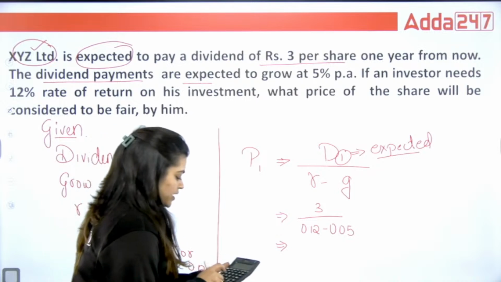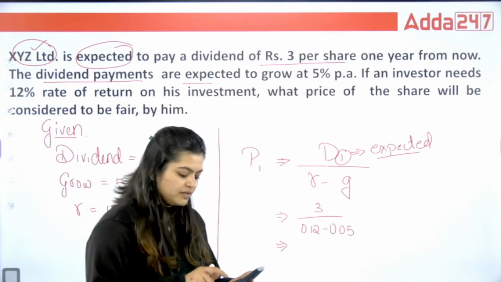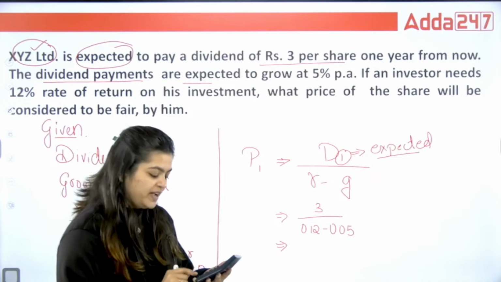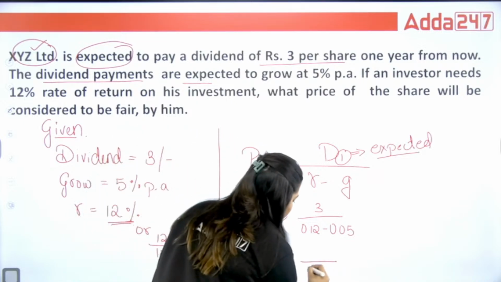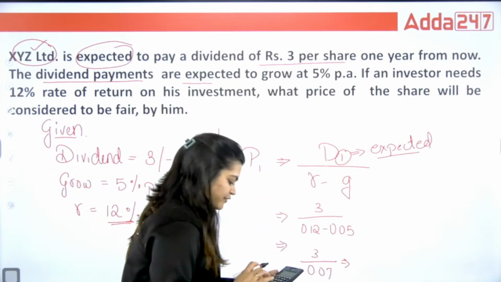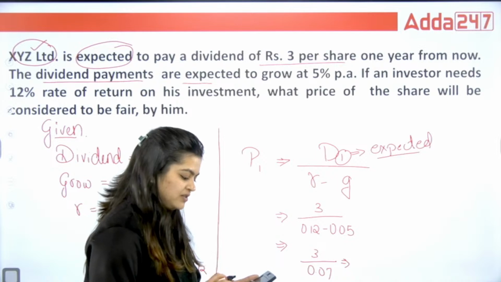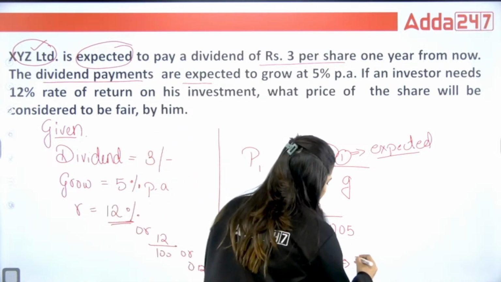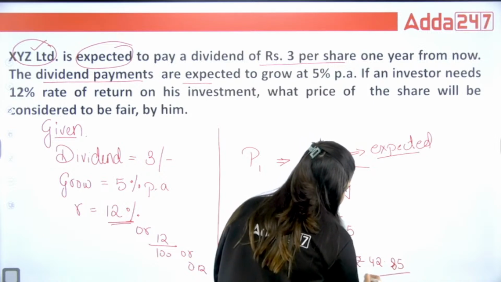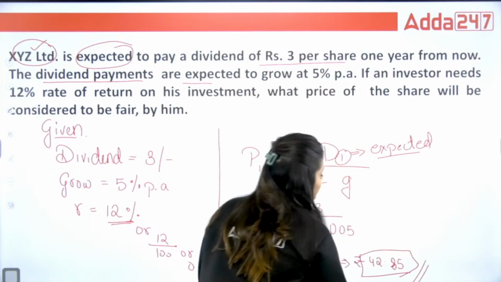So 3 divided by R minus G. If I subtract 0.12 minus 0.05, this will give me 0.07. So basically, if I divide 3 by 0.07, this will give me rupees 42.85. This is the true value.